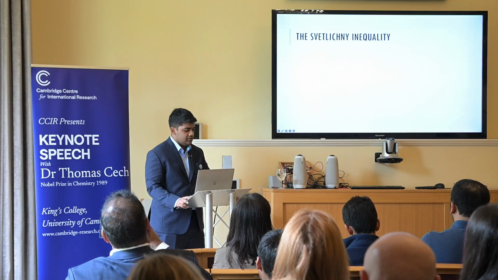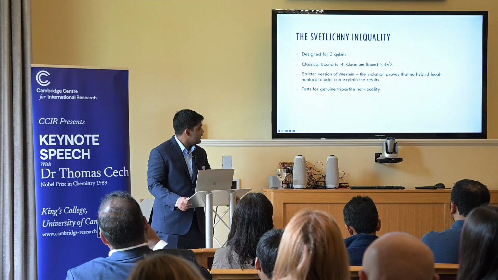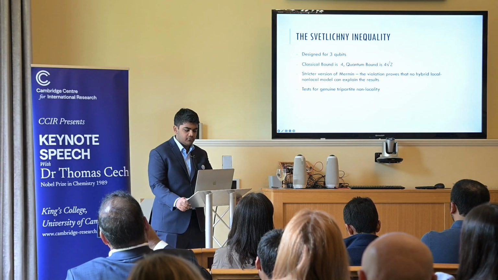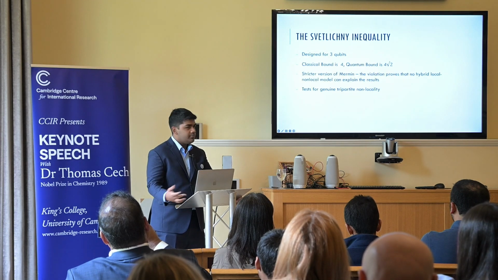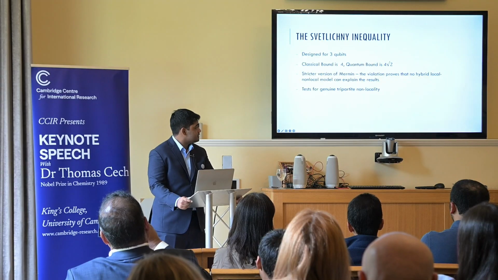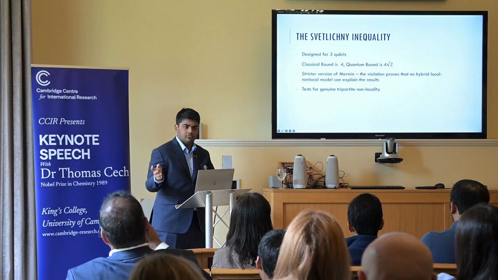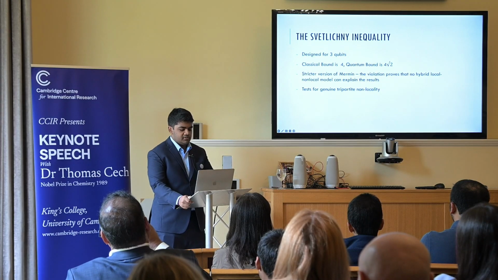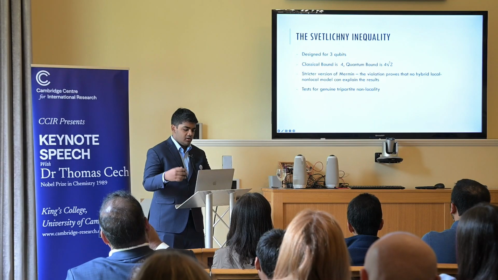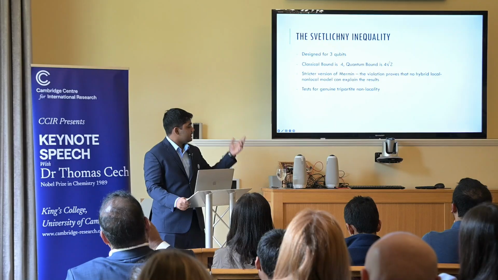And then we have the Svetlishny inequality. Essentially, this is a stricter version of Mermin. Again, it is designed for 3 qubits, the classical bound is 4, and the quantum bound is 4 root 2. What I mean by a stricter version of Mermin is that the violation of the classical bound proves that the system has genuinely tripartite non-locality. And what that means is that there's no mix of classical and quantum qubits that can break the classical bound.